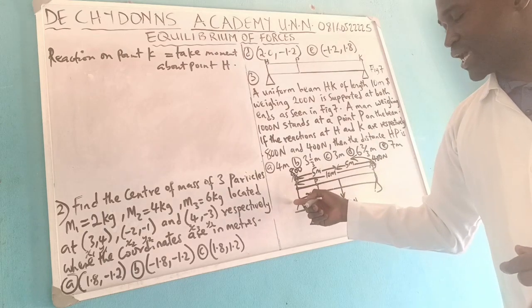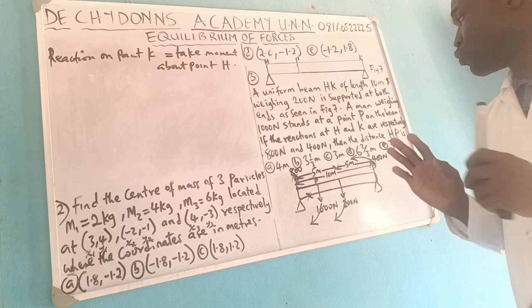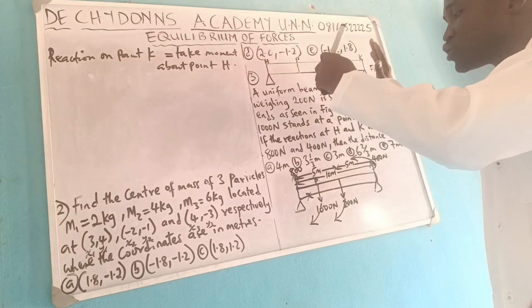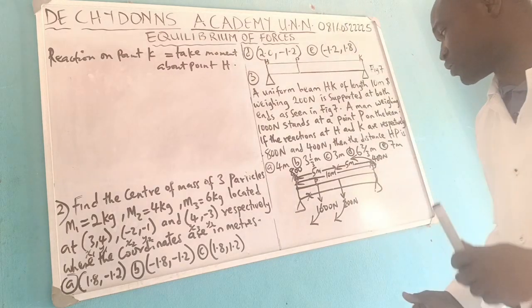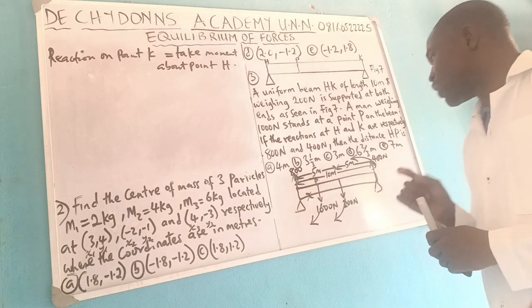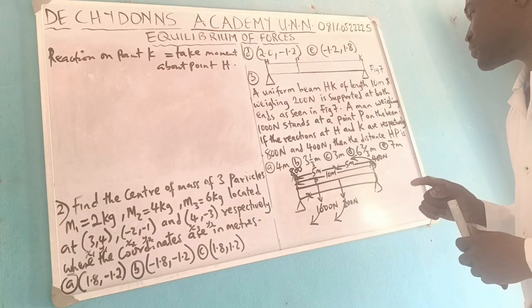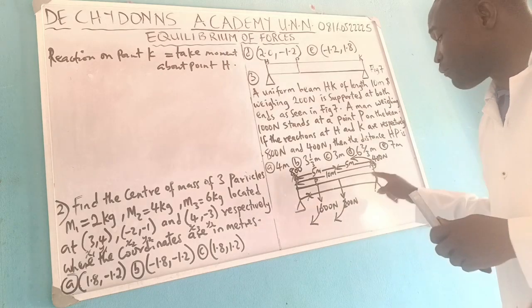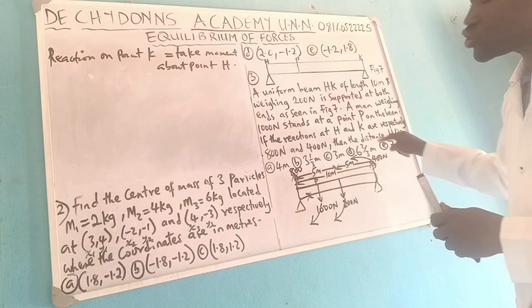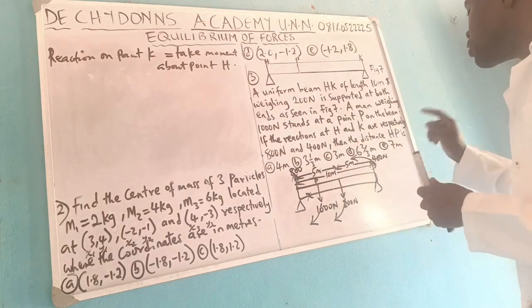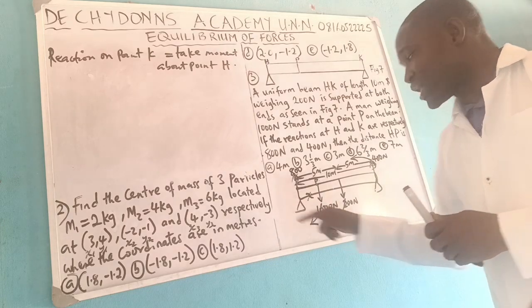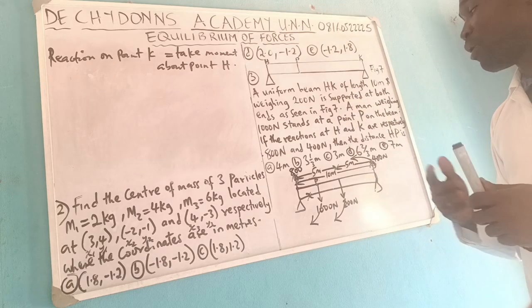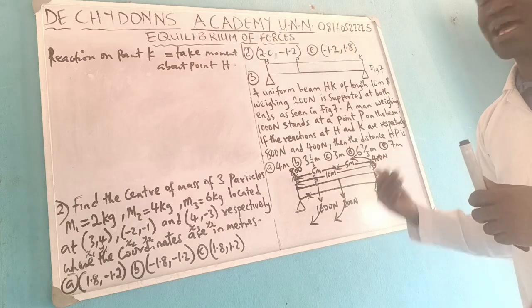Trying to meet this point H. Now you remember that there are two conditions to be met when solving questions of moment. One, total upward force must be equal to downward force. Two, the sum of clockwise moment must be equal to the sum of anti-clockwise moment. And moment simply means force times perpendicular distance.